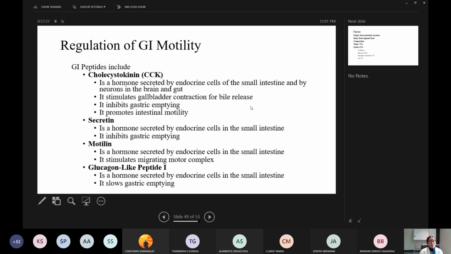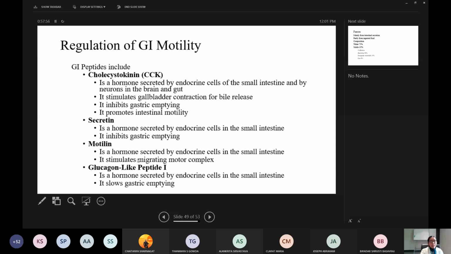It inhibits gastric emptying. Motilin is a hormone secreted by endocrine cells in the small intestine. It stimulates migrating motor complexes. That is, I told you, those are the movements which occur in the interdigestive phase, when no digestion is going on and there is no food in the stomach. These movements are also called the housekeepers of the GI tract, isn't it?